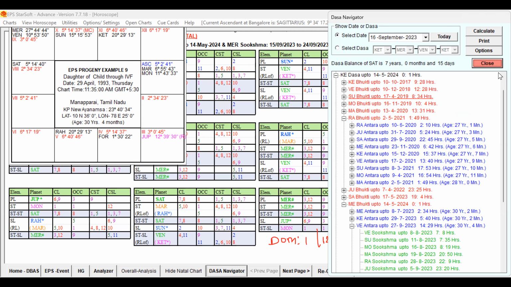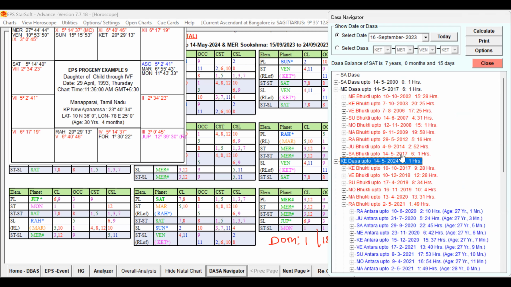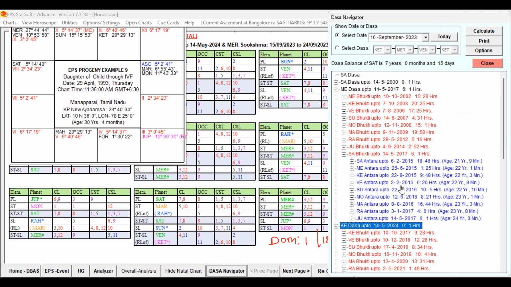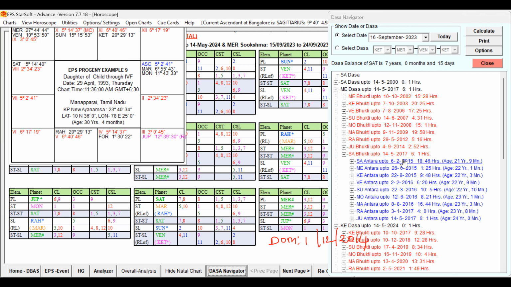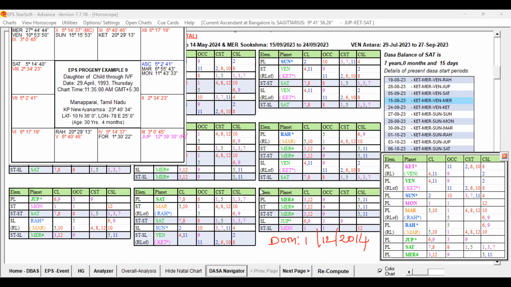1/12/2000. So Mercury Dasa, Saturn Bhukti, 1/12/2014. So Saturn Bhukti, Saturn Antra. The native got married in Saturn Bhukti, Saturn Antra itself. So 1/12/2014 is falling in this period. That way the native got married in Mercury Dasa, Saturn Bhukti and Saturn Antra.